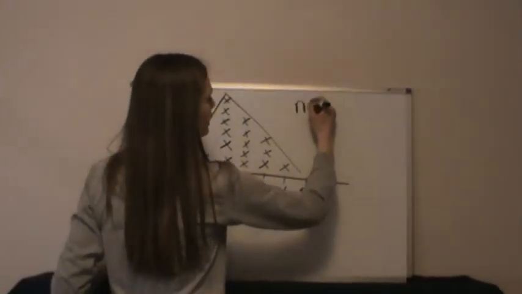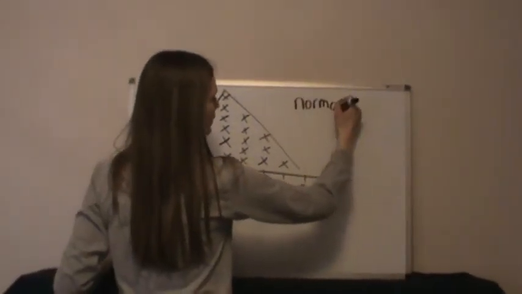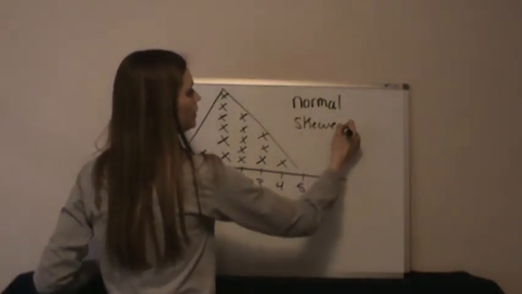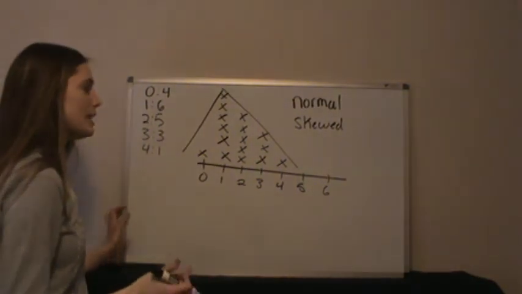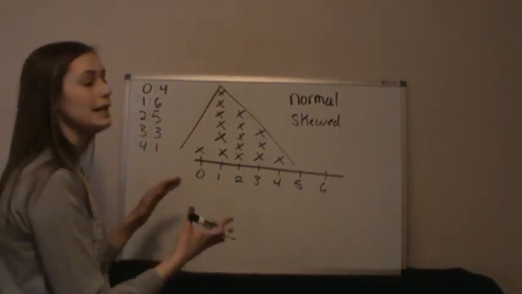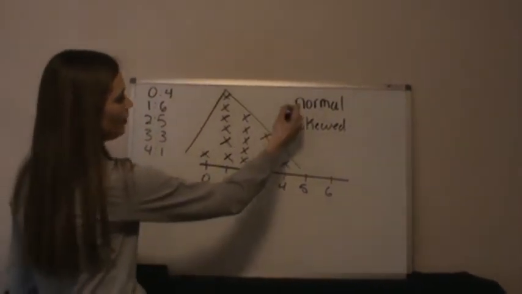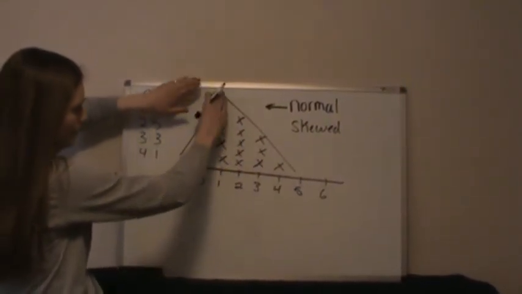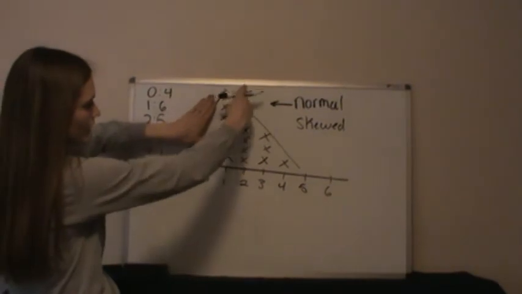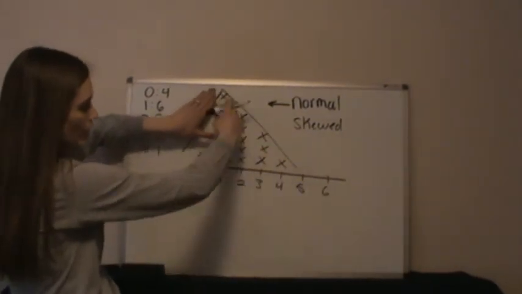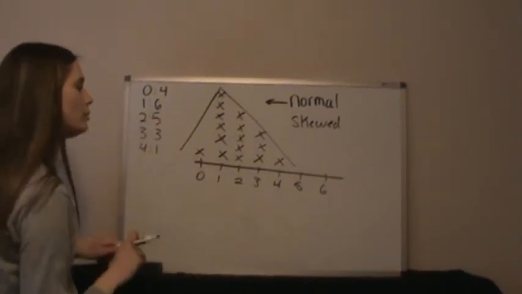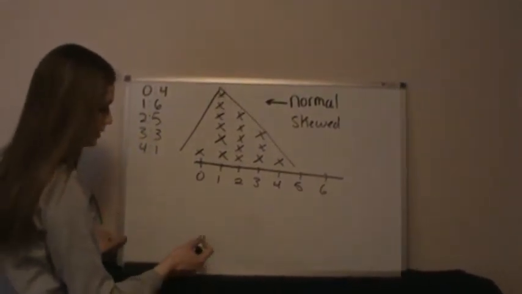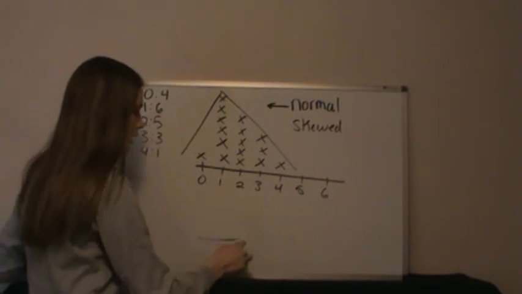So there's 2 ways to describe data here. I have normal and I have skewed as my option. How I like to think of it is basically if it looks clean and tidy, it's considered normal. So here, this is making almost a perfect triangle. I would have this side obviously, but this side is pretty even going all the way down. So that one would be normal. Let me give you an example of skewed, and I'm going to try to fit on the bottom here so we can compare them side by side.